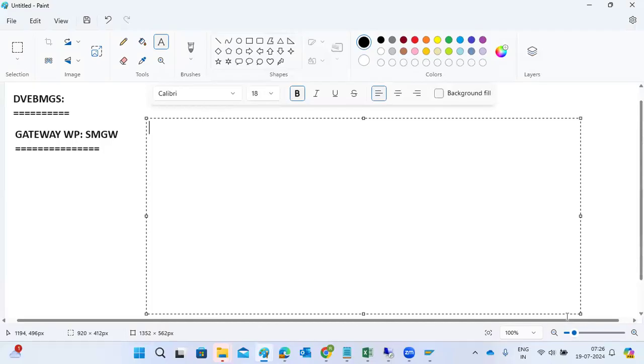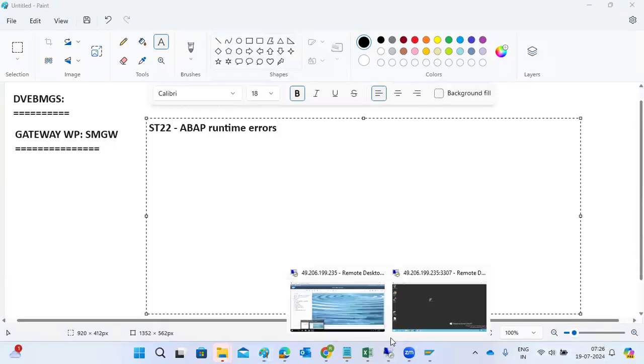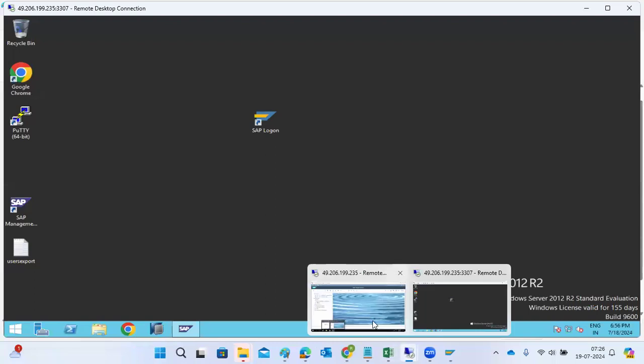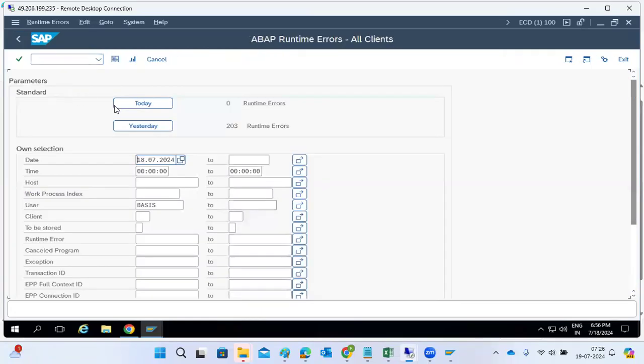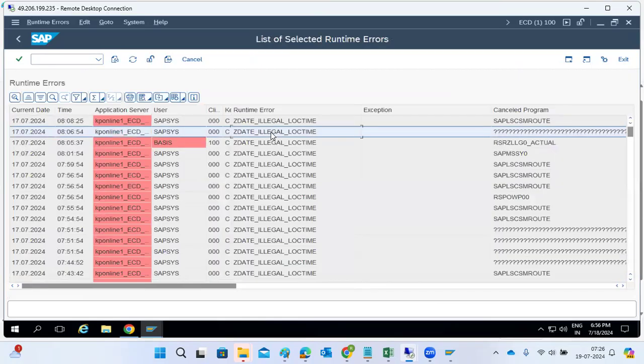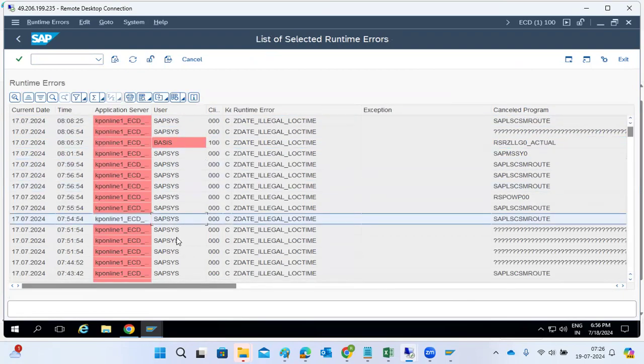The next one, gateway work process is completed. Next, ST22: ABAP dumps, ABAP runtime errors. We can check them in the ST22 transaction code. In SAP, as part of your work, if you find any dumps in ST22, this is one of our regular transaction codes. When you click here, we can see what's happening in our SAP systems, and why a lot of dumps are occurring.